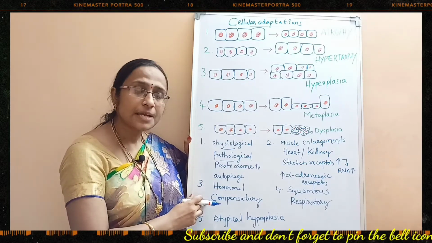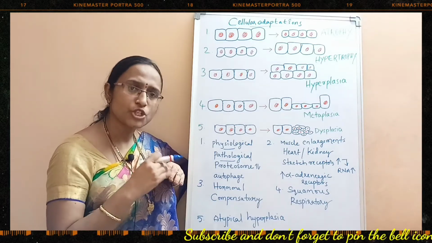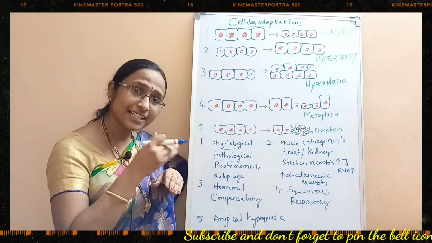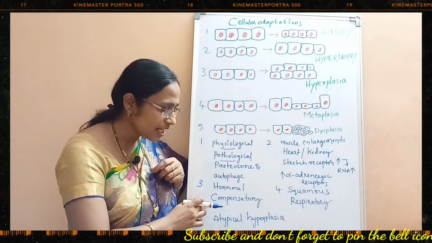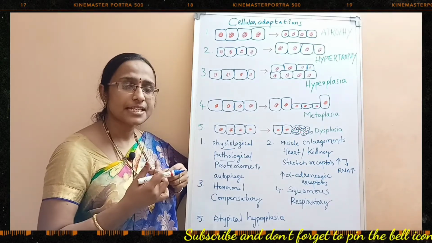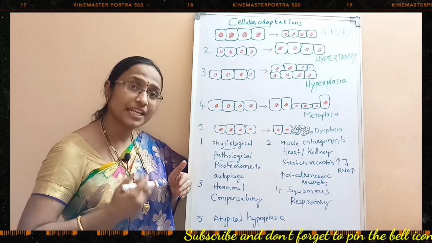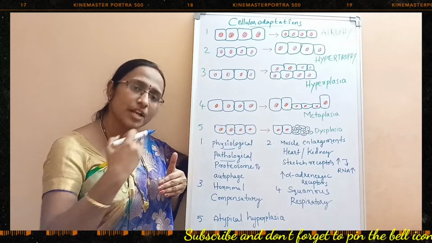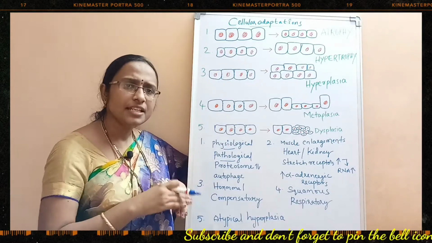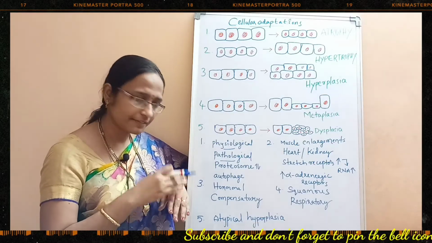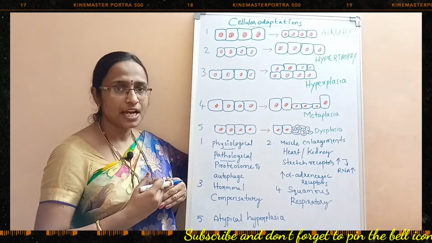Whereas compensatory hyperplasia means what? For example, part of the tissue of an organ has been destroyed, so there is a regeneration of the tissue because of multiple cell divisions. That is called compensatory hyperplasia. For example, the liver got damaged and a part of the liver tissue has been regenerated because of more cell division. Or the skin got some abrasion on the surface and the skin tissue has been regenerated. That is called compensatory hyperplasia.